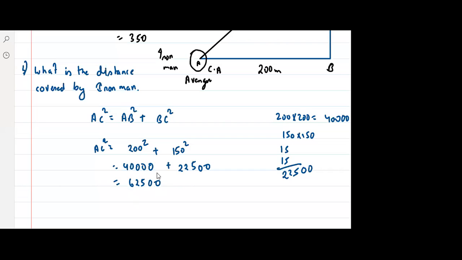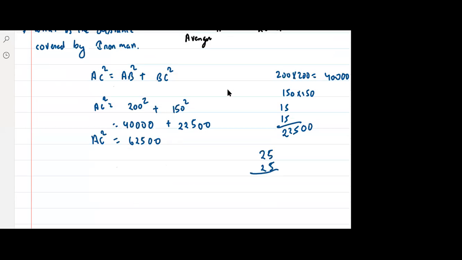Did everyone understand this? 40,000 plus 22,500, so this is AC squared. Does anyone have any doubt in this? So what is 25 into 25? Maths is there. Those who say maths is not used will lie. So 5 into 5 is 25, 2 into 3 is 6, so it is 250 into 250. AC squared is equal to. Is everyone getting this? Tell me step by step.